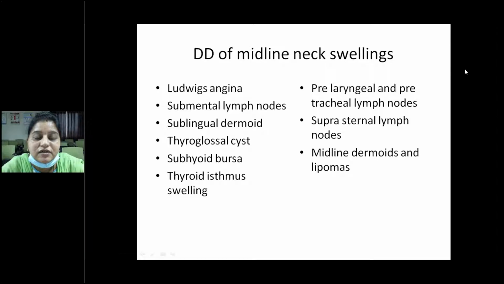So what are the differential diagnoses for midline neck swellings? Later on we will discuss each and every swelling. Ludwig's angina, submental lymph nodes, sublingual dermoid, thyroglossal cyst, subhyoid bursa, thyroid isthmus swelling. Also prelaryngeal and pretracheal lymph nodes, suprasternal lymph nodes, midline dermoids and lipomas. All these are the differential diagnoses of midline neck swellings.